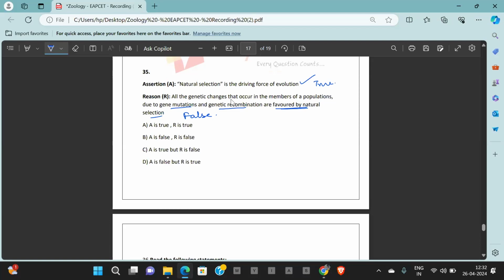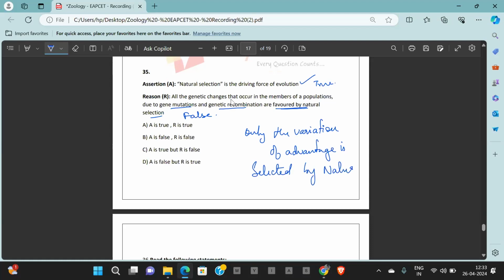The variations which help them survive better are selected by nature. It is not necessary that whenever there is a change or variation, it is always an advantageous one. Only the variation of advantage is selected by nature.